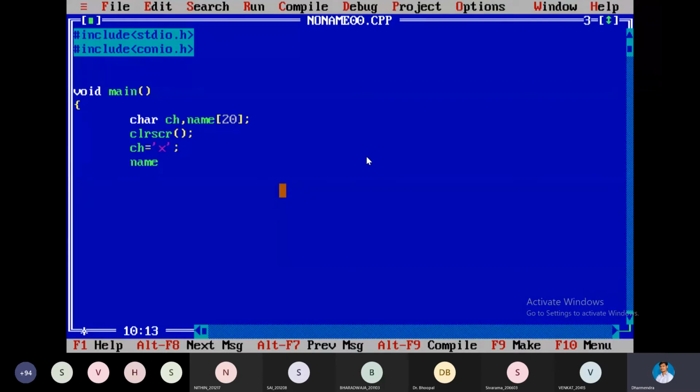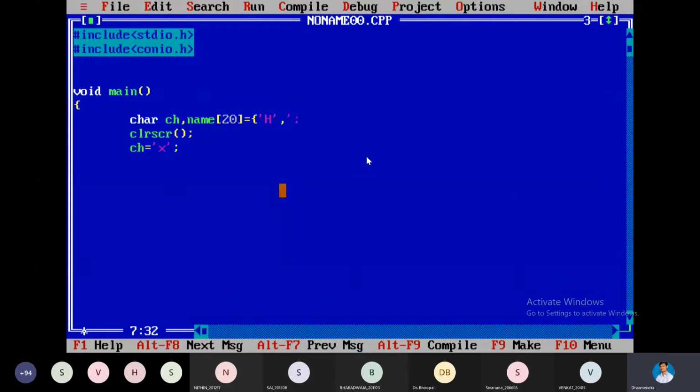Name is equal to... we can read it by using scanf, or we can assign the value here also. If you want to represent each character, you can use it like this, within the braces, single quote h,